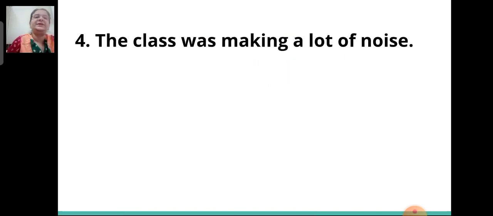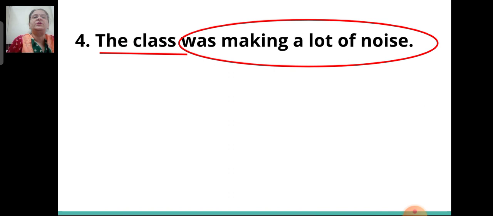Now the fourth sentence, the class was making a lot of noise. So here the subject is the class and was making a lot of noise is the predicate.